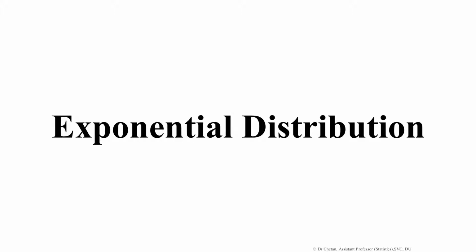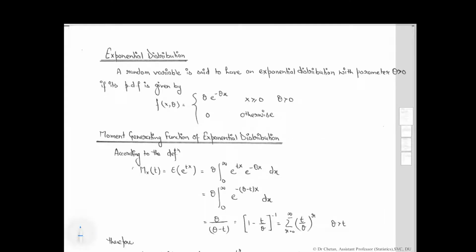In this particular class, we will study the exponential distribution. A random variable x is said to have an exponential distribution with parameter theta greater than 0 if its probability density function is given by theta times e raised to the power of minus theta x for x greater than or equal to 0 and theta greater than 0, otherwise it is 0.